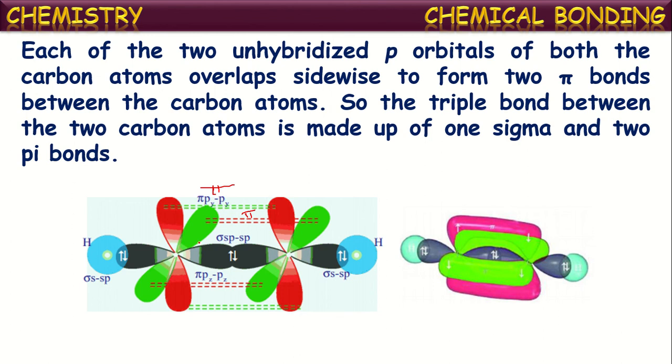In this way, this molecule also acquires a linear shape. See, linear shape, and the bond angle here will be 180 degrees. Okay, this is about the formation of sp hybridization in the ethyne or C2H2 molecule.